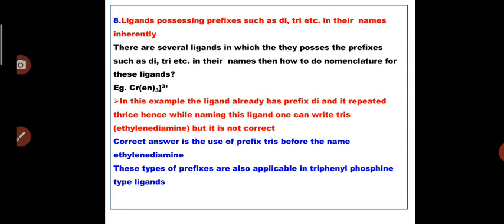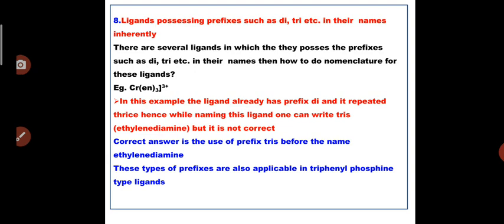We can see that in this example the ligand already has the prefix di and it is repeated thrice. Hence while naming the ligand we write tris(ethylenediamine), because the ligand is repeated 3 times. For that purpose we write tris, and since the ligand ethylenediamine already has a prefix, that is why we use the term tris.